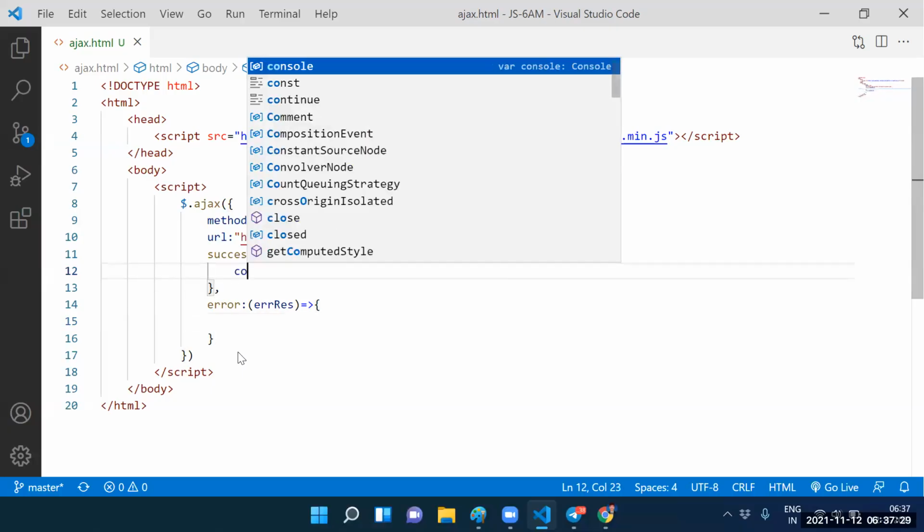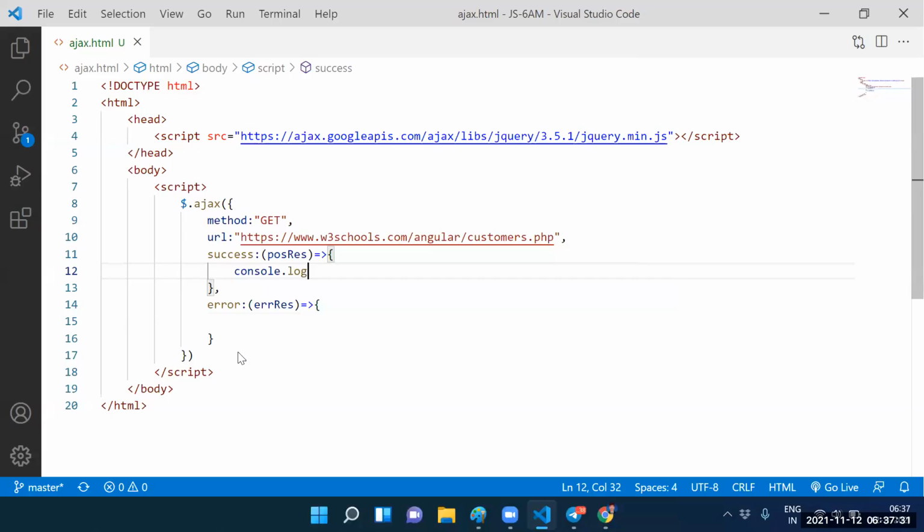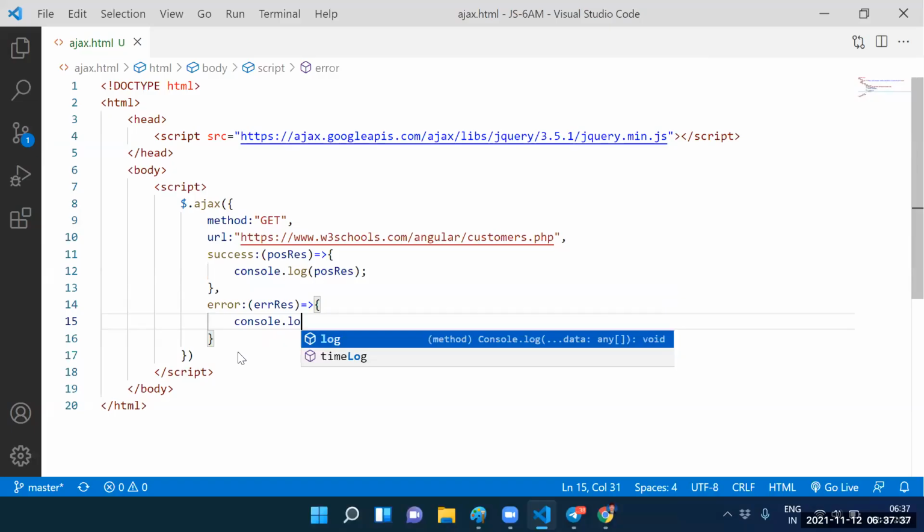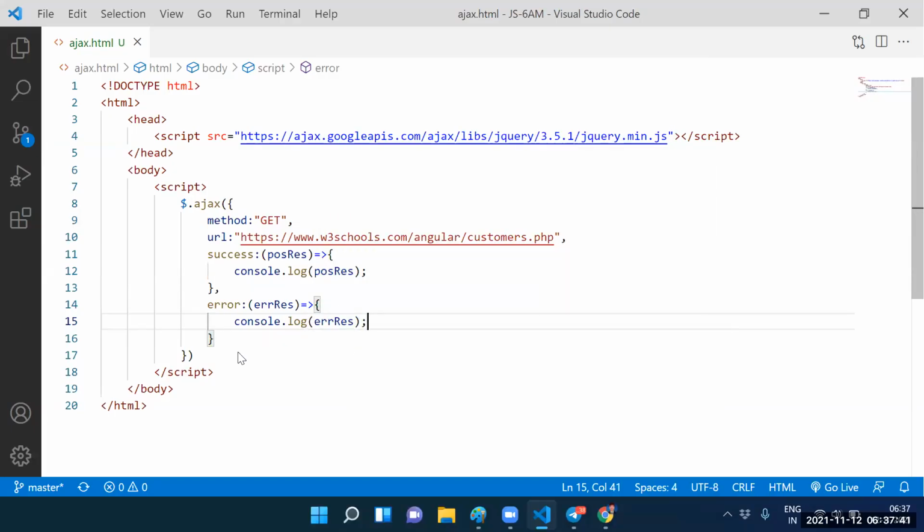Say this one here. Can I print the positive response? Console.log of positive response. Can I print the error response here? Console.log of which response? Error response. Here itself we need to go for the error response also. Console.log of positive response and console.log of error response also we need to specify here.